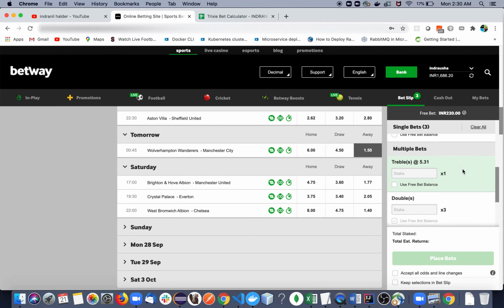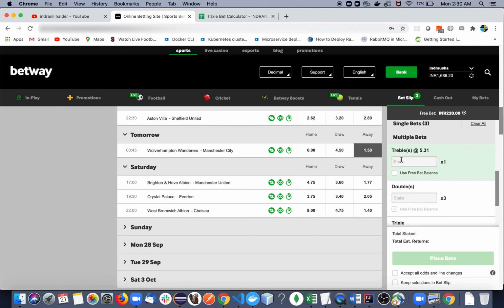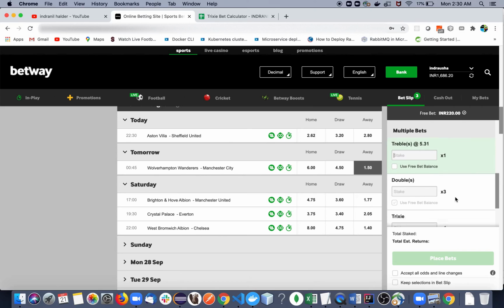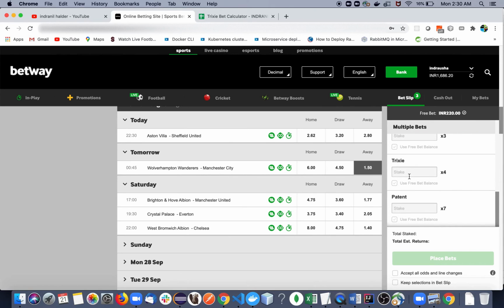Okay, so you can see there is an option of treble, which I have already mentioned in the previous video, what is treble and what is double. And also we have another option, Trixie. And now if we put 50, you are actually placing bets of 200.